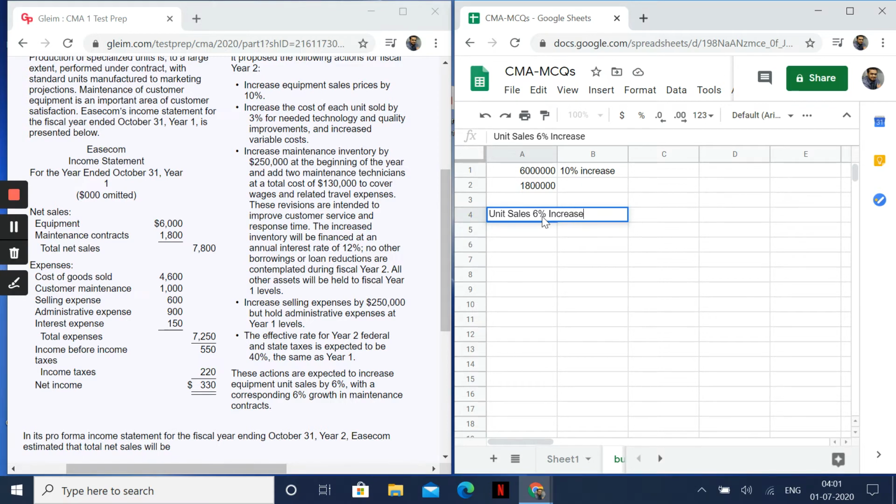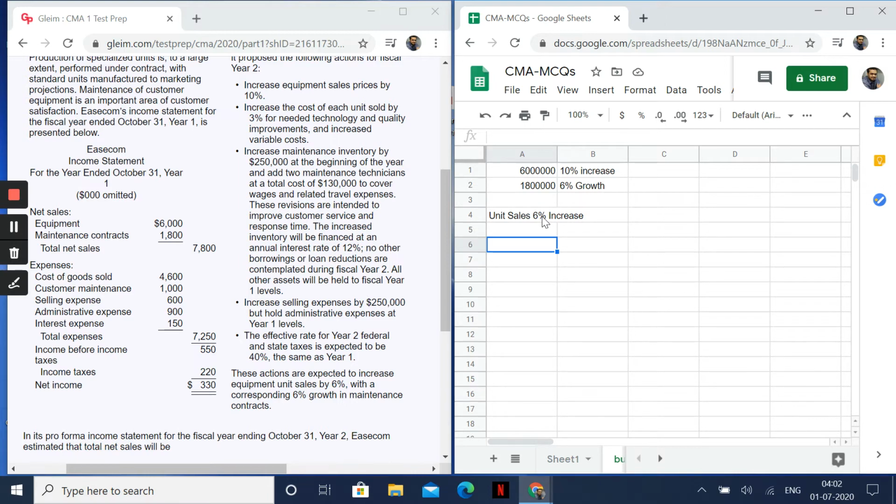Okay, with a corresponding 6% growth in maintenance. I can put it here, 6% growth. Now many students would be thinking, here it's 10% and here it's 6%, so how much exactly is the growth going to be? For now, let us put it into a proper understanding. I'll put it into a formula, my own calculation here. That's what you also have to do.